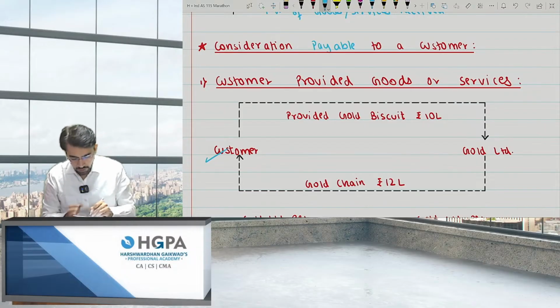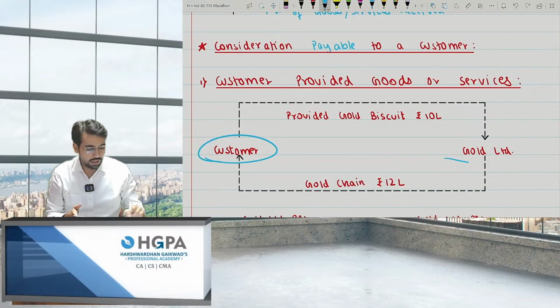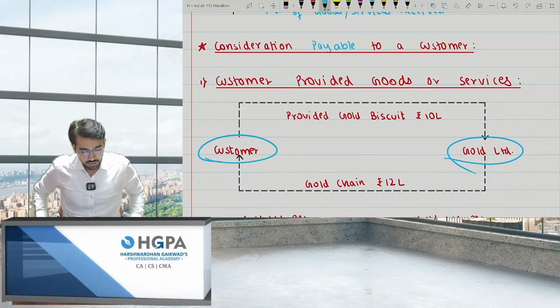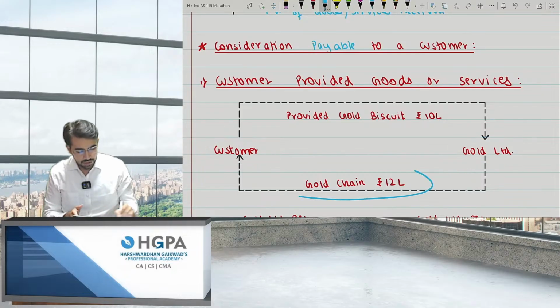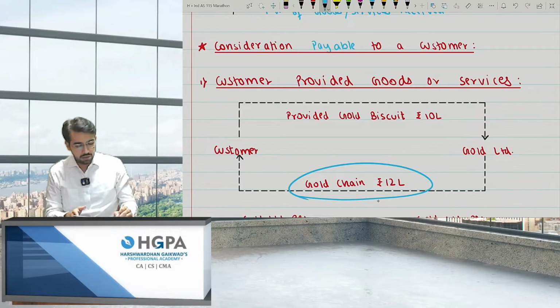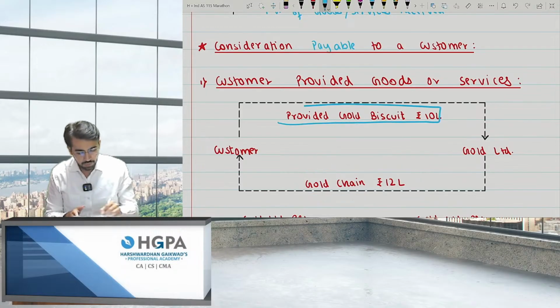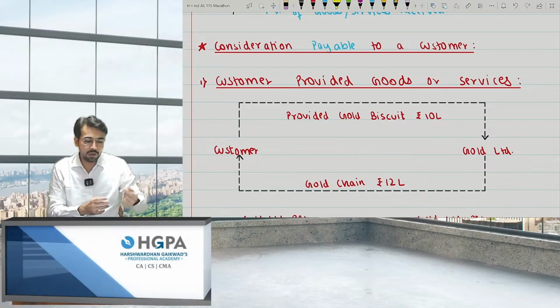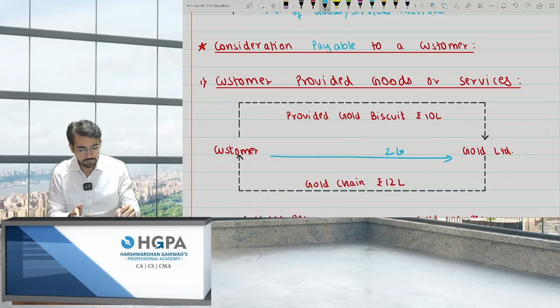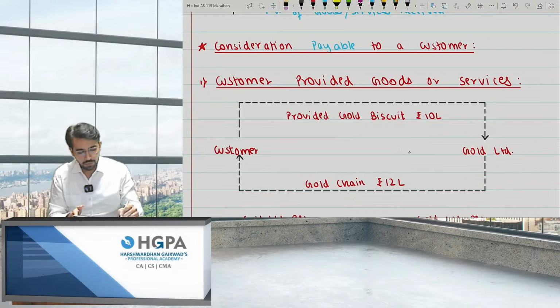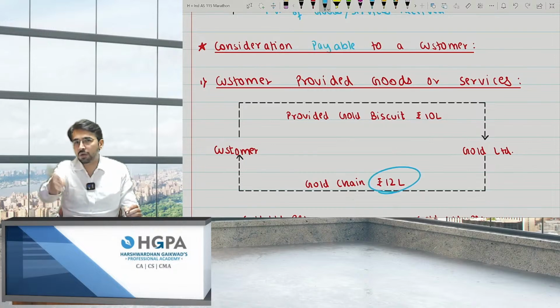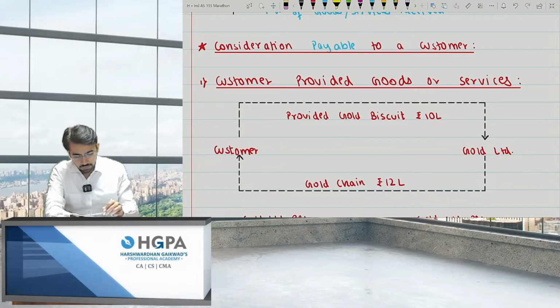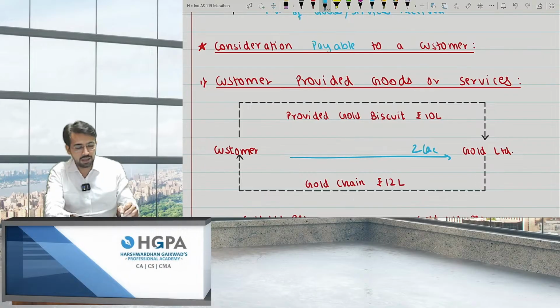So first point, if you are the customer and I am Gold Limited, my company's name is Gold Limited. Now, you wanted a gold chain of 12 lakh, but you told me that you will provide me the gold biscuit of 10 lakh, and from that gold biscuit only, I'll give you the chain of 12 lakh rupees. That means you have to pay me only 2 lakh. Now over here, what revenue should I book? Should I book a revenue of 12 lakh because I'm giving you a chain of 12 lakh? Or should I book only revenue of 2 lakh because you are giving me only 2 lakh and 10 lakh is the gold biscuit? So what are the two cases?